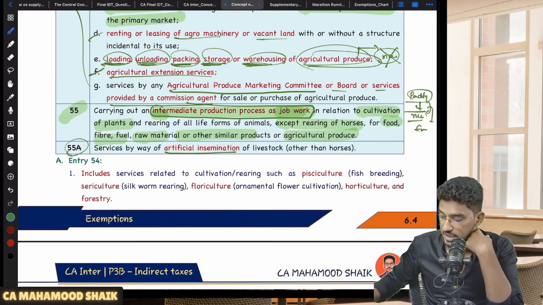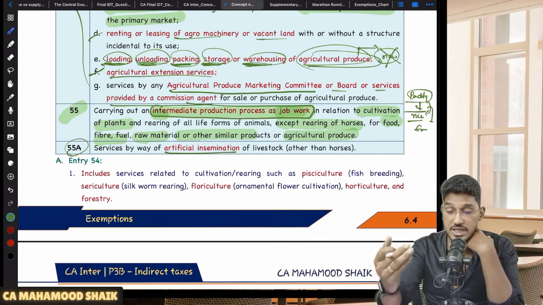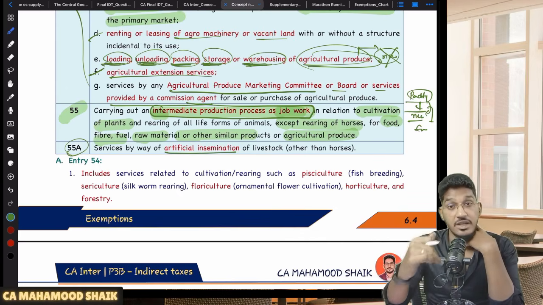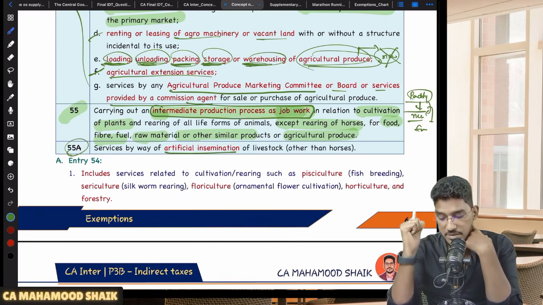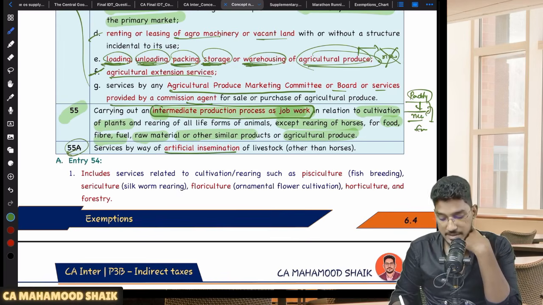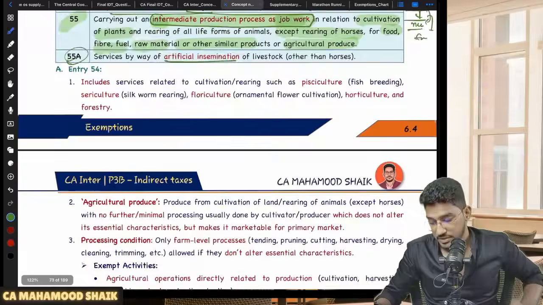So if someone is providing the services of artificial insemination of livestock other than horses. That means if someone is providing the services of artificial insemination of horses, it will be taxable. Other than horses, for other livestock, if services of artificial insemination are provided, they will be exempted. Understood? So this is what has been exempted regarding agricultural related activities.